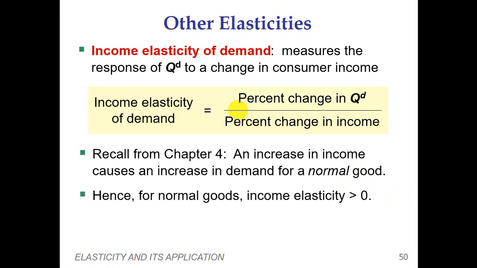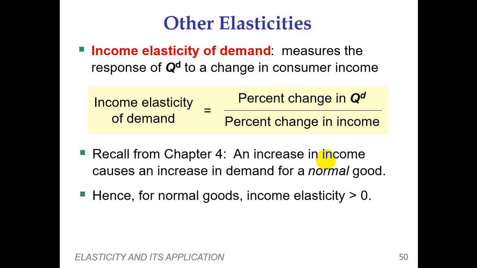Earlier, when we measured the price elasticity of supply or price elasticity of demand, in the denominator we had the percentage change in price. But here, in case of income elasticity of demand, in the denominator we have the percentage change in income, meaning how much our quantity demanded is changed due to a change in income. If income decreases, what happens to our quantity demanded, or if income increases, what happens to our quantity demanded.